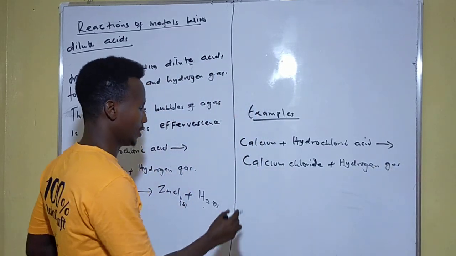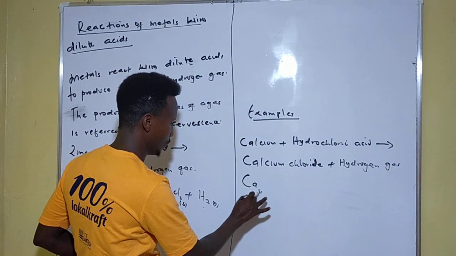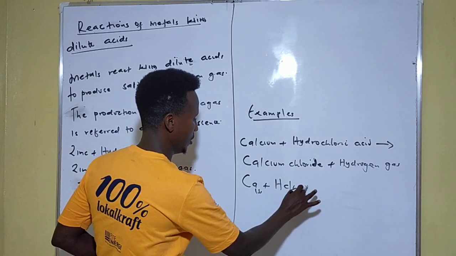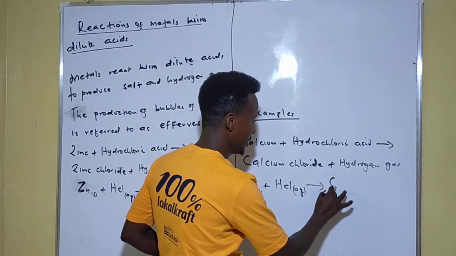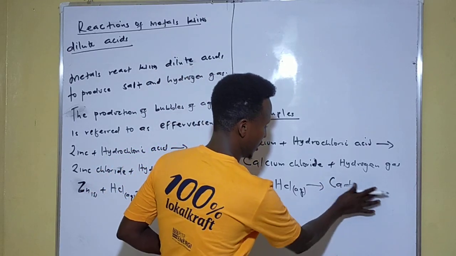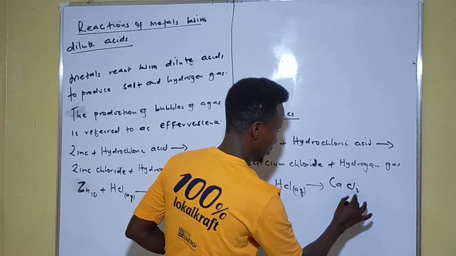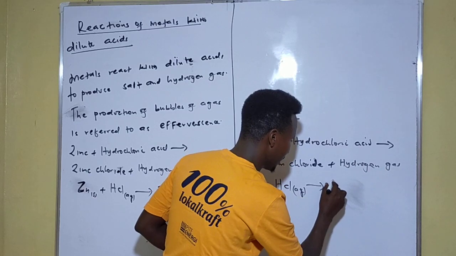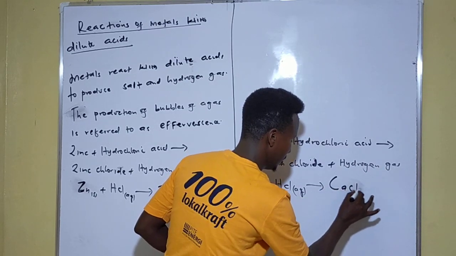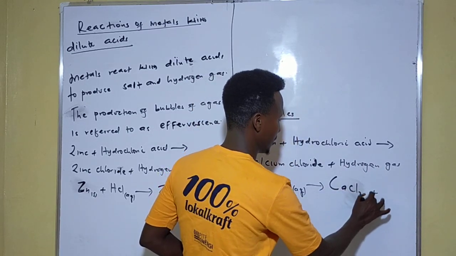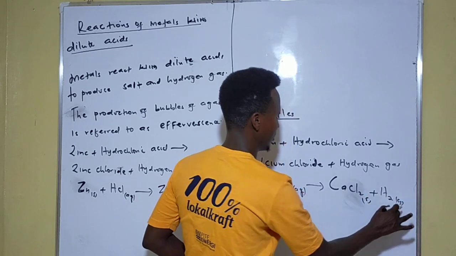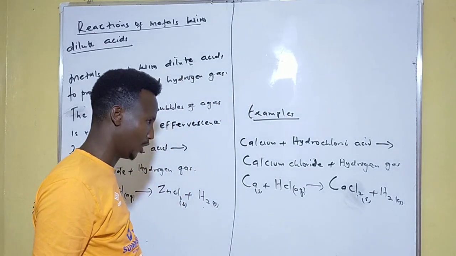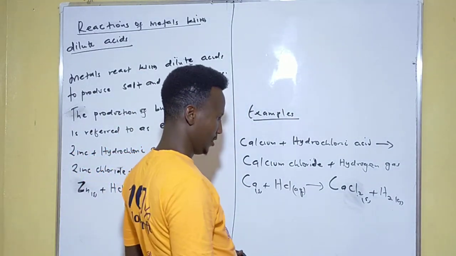So if you're in Form 2, you can say like this: calcium, which is solid, plus HCl, which is aqueous, is going to give us what? Calcium chloride, which is solid. Don't forget, calcium chloride is written like this: CaCl2, which is solid, plus hydrogen gas. The reason why we have 2 here, we are going to explain in Form 2, God willing. Don't forget that. Okay?